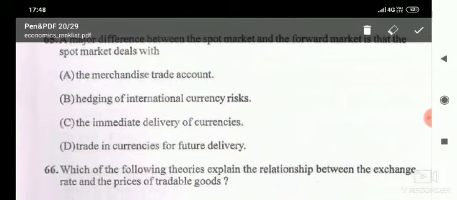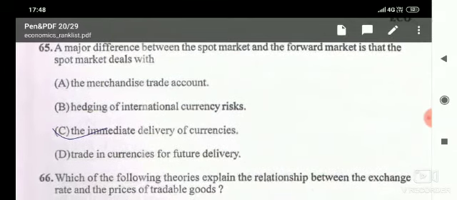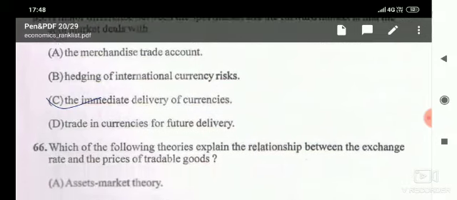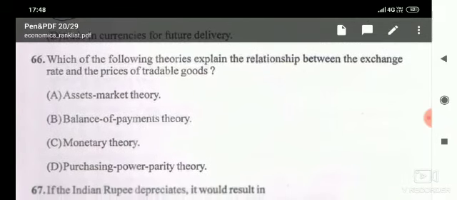And here the spot market deals with the immediate delivery of the currency, and the future market deals with the future delivery of currency. Then the next, which of the following theories explains the relationship between exchange rate and prices of tradable goods, and it is our purchasing power parity theory, PPP theory.